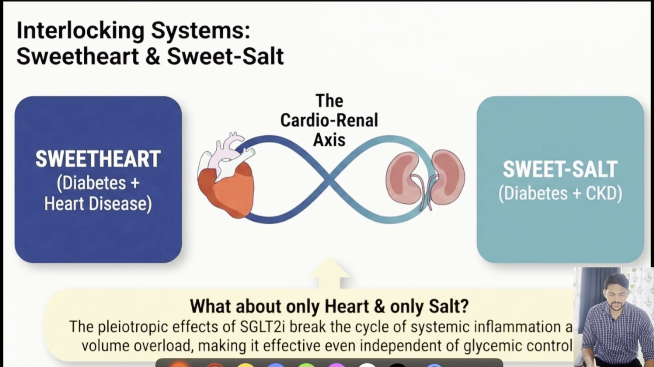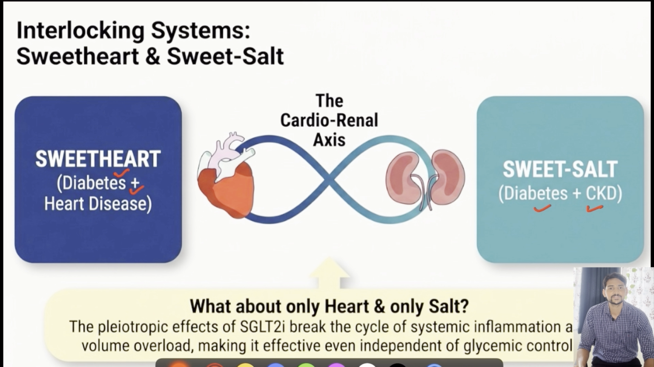So with these mechanisms, we can clearly say these medications are helpful in case of diabetes with heart disease individuals, as well as diabetes plus chronic kidney disease individuals. Now the question comes, if there is no diabetes in an individual but still they are having chronic kidney disease or heart disease, in that case can we utilize these medications?